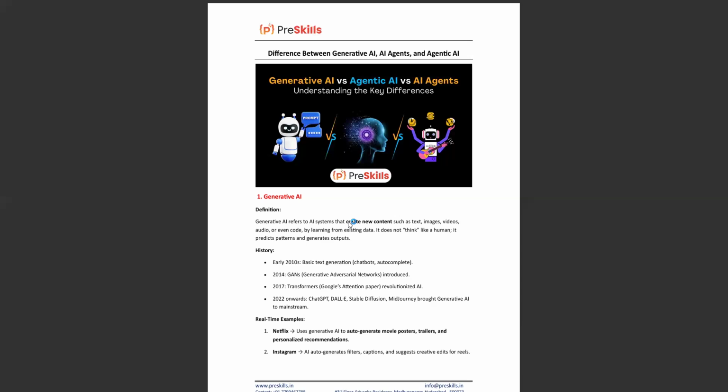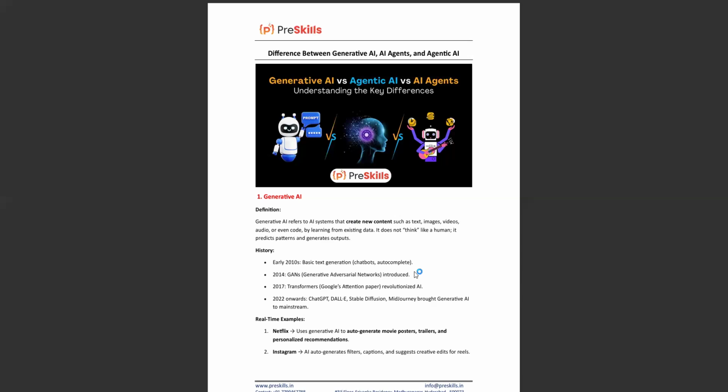When it started in the early 2010s, it was for basic text generation purposes. They used it in chatbots and autocomplete applications. In 2014, the GANs algorithm, that is the generative adversarial networks concept, entered.